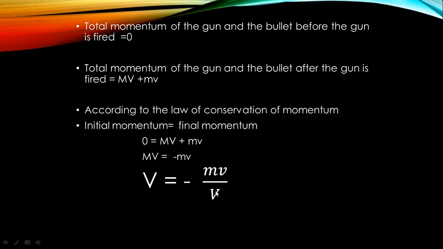So the formula for recoil velocity of the gun is V equals minus small mv divided by big M. By putting the values of the mass of the bullet, the velocity of the bullet, and the mass of the gun, you can find the velocity of recoil of the gun. And the negative sign shows that the bullet will go in the forward direction and the gun will recoil in the backward direction.